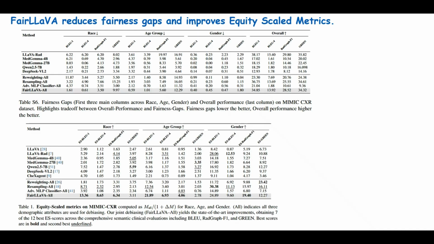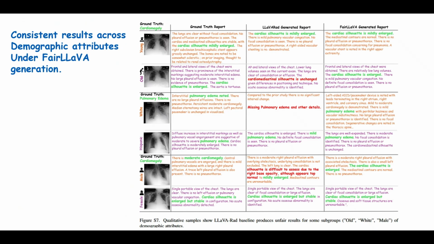This example compares generated reports for different demographic groups with the same ground truth finding. The baseline reports can miss or inconsistently describe clinically important findings. FairLLaVA, on the other hand, produces reports that better preserve the key finding across groups while reducing demographic dependent variation, if present in the generated text.